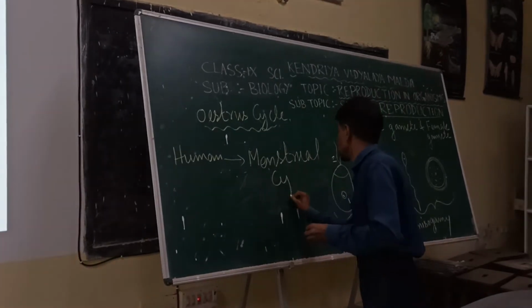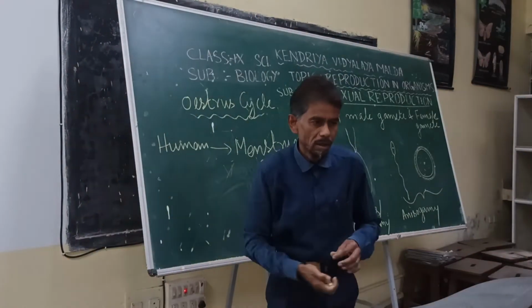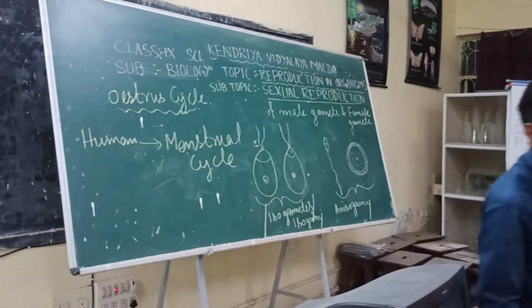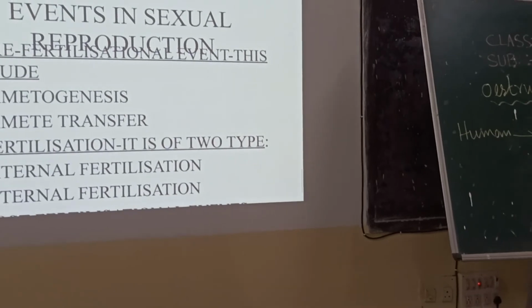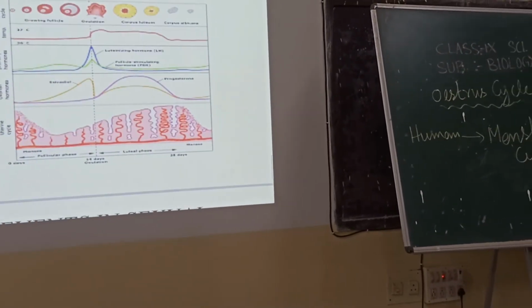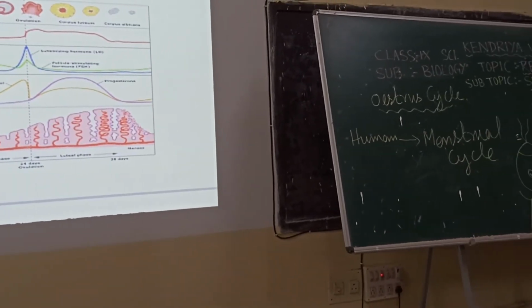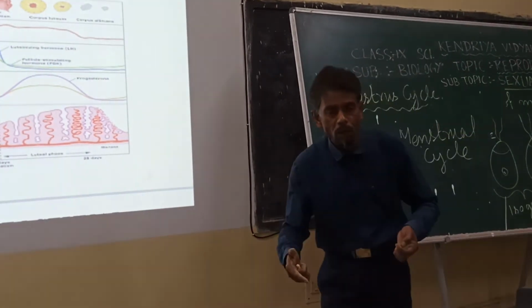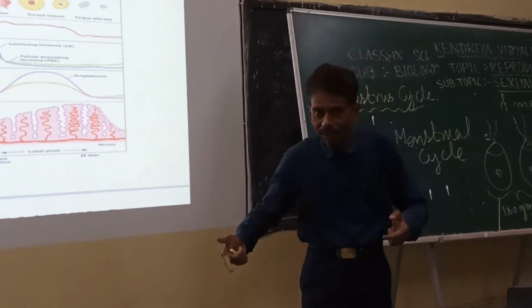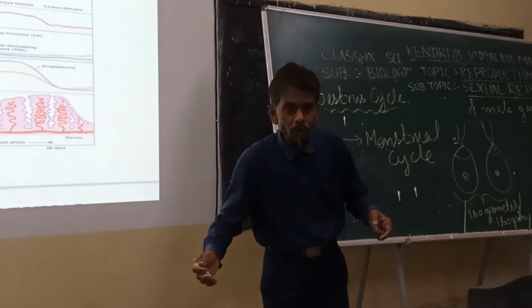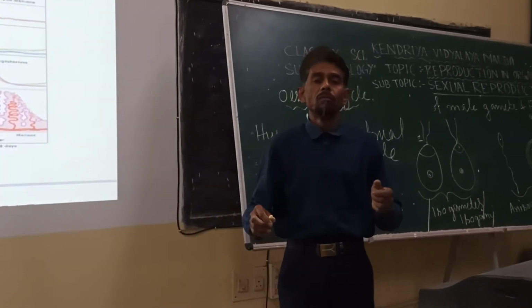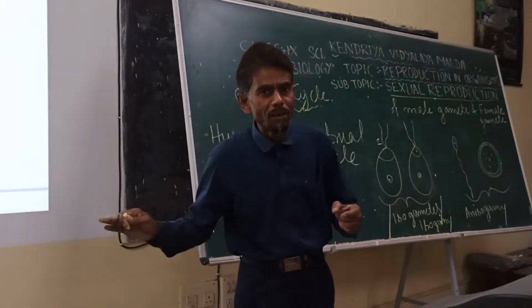Menstrual cycle, as we see here. So why this change? This change promotes the further events that will be taking place during the reproductive phase. What are the events? The events are the formation of male and female gamete.